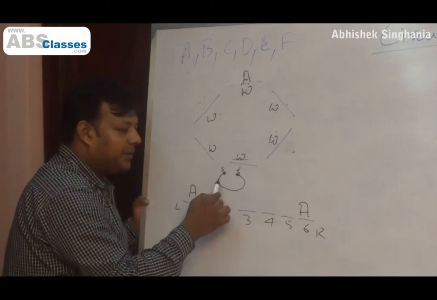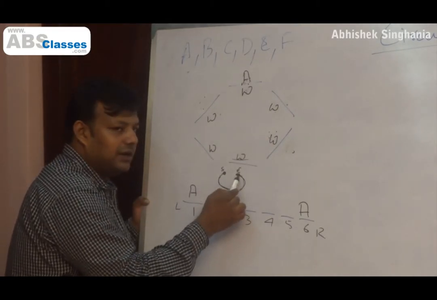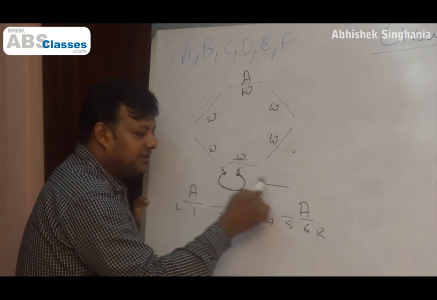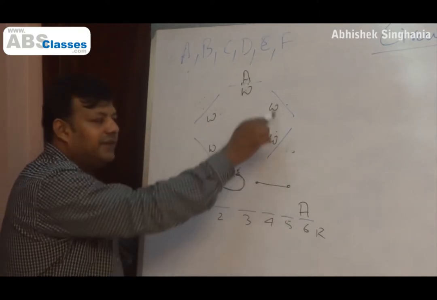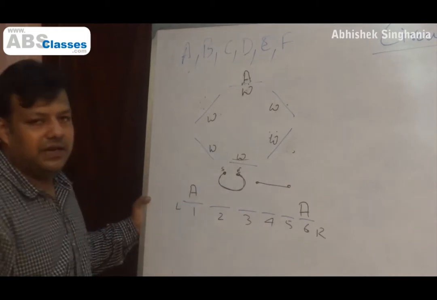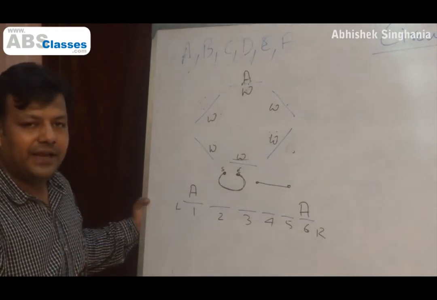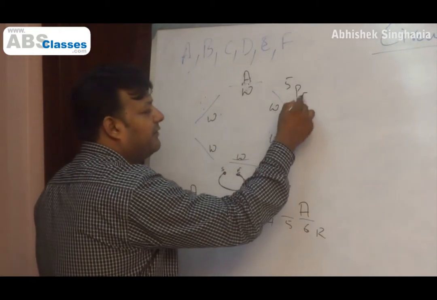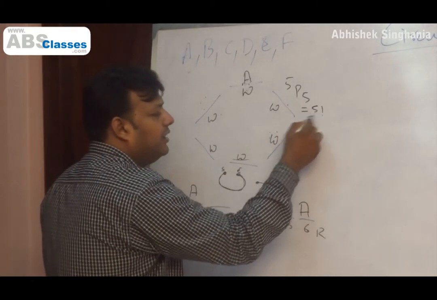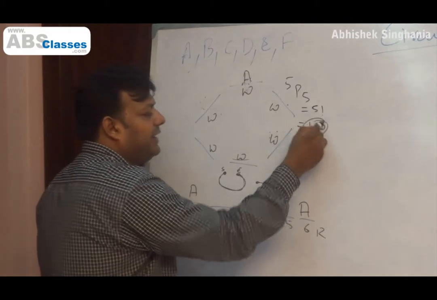For all practical purposes, what I have now is not a circle, just a straight line, just bent, but a straight line. So 5 persons, 5 chairs, we have already done questions like this, it will be 5P5 or 5 factorial. So now my answer is 5P5 or 5 factorial or 120.